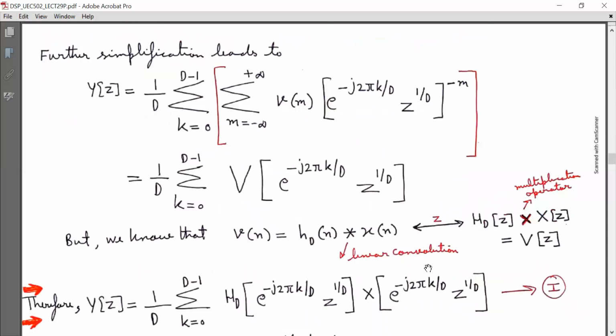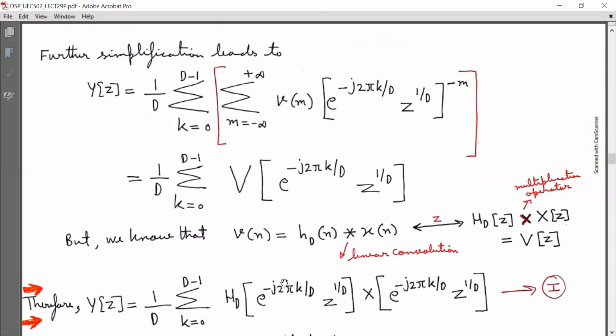Further simplification leads to Yz is equal to 1 by d summation k running from 0 to d minus 1 bracket summation m running from minus infinity to infinity Vm bracket e raised to minus j 2 pi k by d z raised to 1 by d bracket raised to the power minus m.